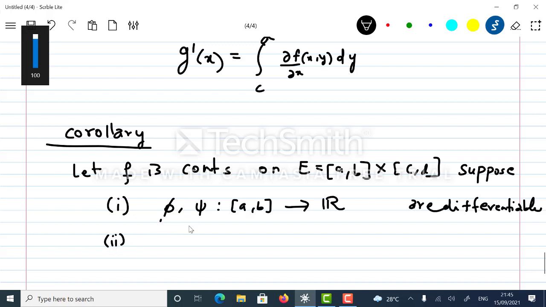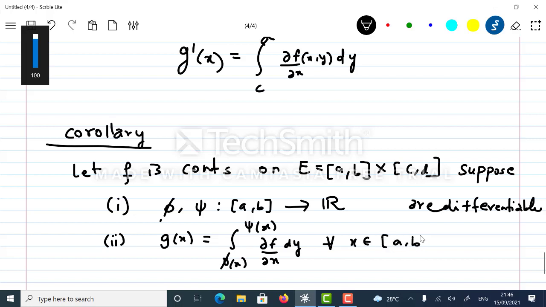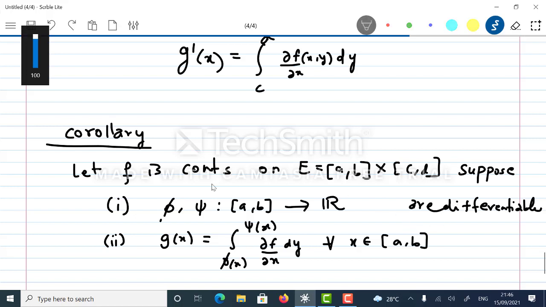Second, g of x is equal to the integral from phi of x to psi of x of f of x comma y dy, for all x belonging to [a, b].